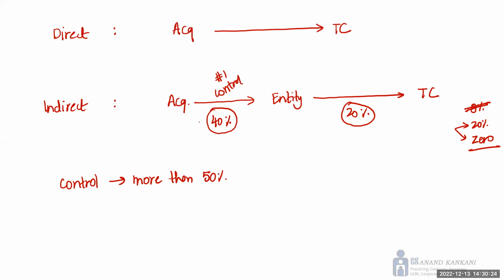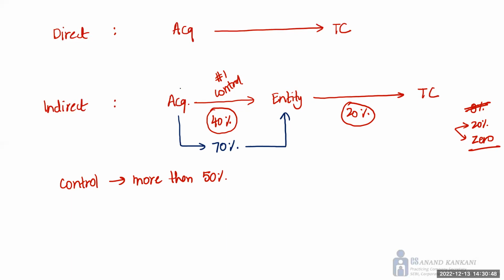Now, since the acquirer is holding only 40% in this entity, there is nothing this entity has acquired in the target company. But if I change the number and let's say I make it 60%, or let's say 70%, the acquirer has acquired 70% in this entity, then what this entity holds in the target company, the answer would be the entire 20%.